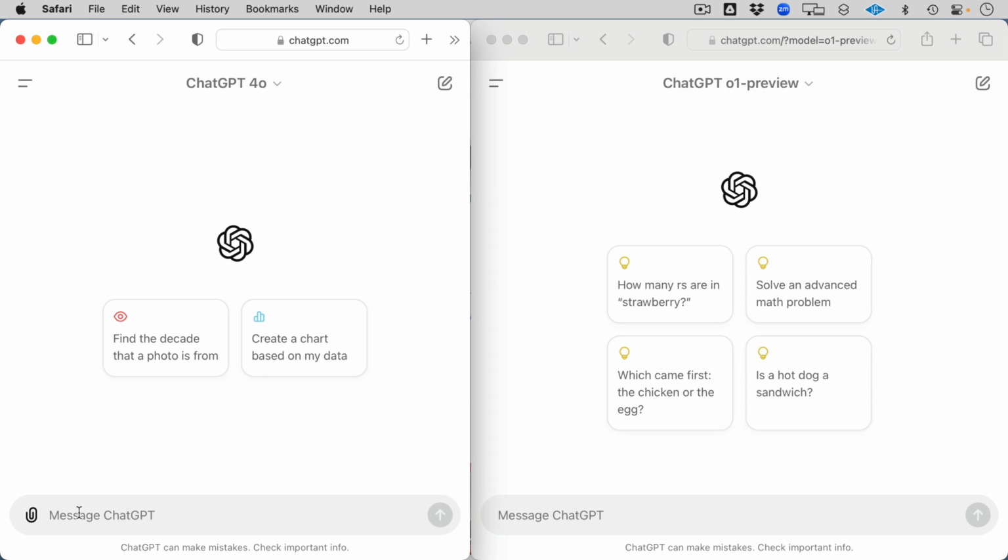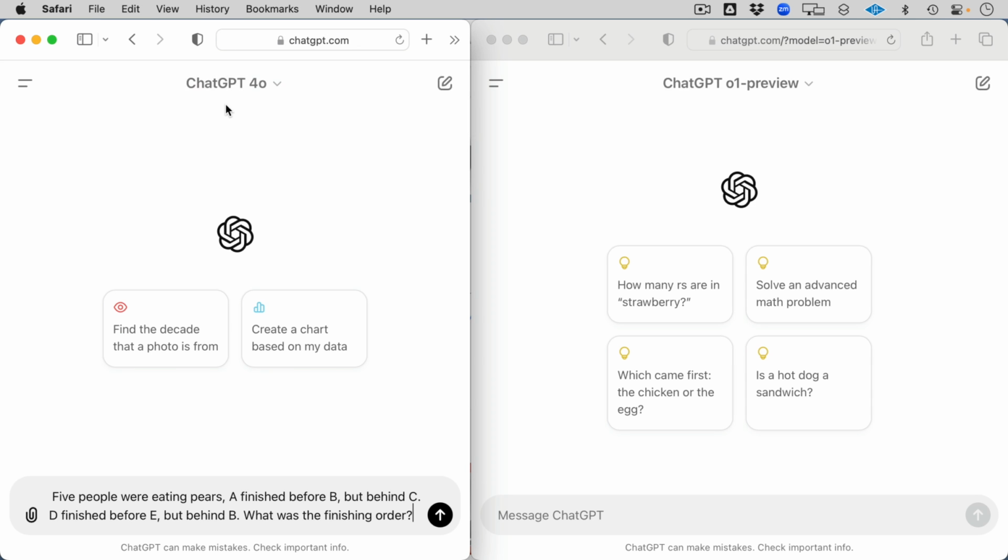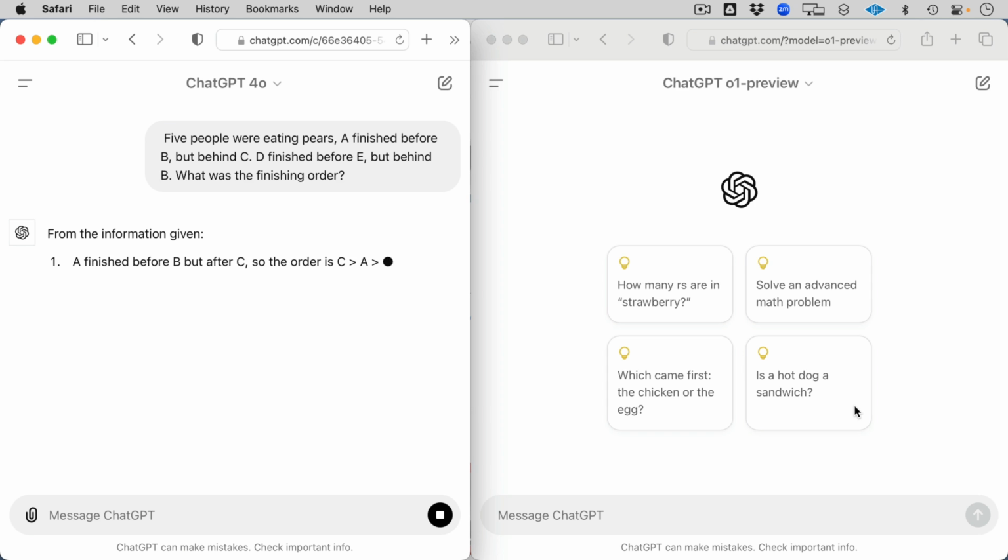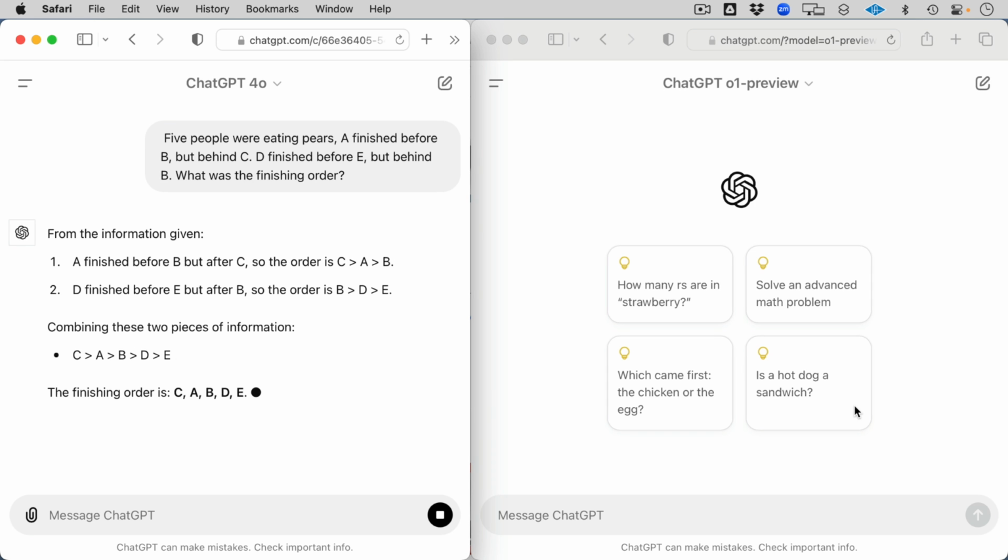Over on the left-hand side, I will ask the question to the previous model, GPT4o. This is not the new one. This is the GPT4o, which was before today, the standard issue. So 5 people were eating pears. A finished before B, but behind C. D finished before E, but behind B. What was the finishing order? And the answer is actually C, A, B, D, E. So let's see how it came up with that answer. So we got the right answer, the finishing order C, A, B, D, E.